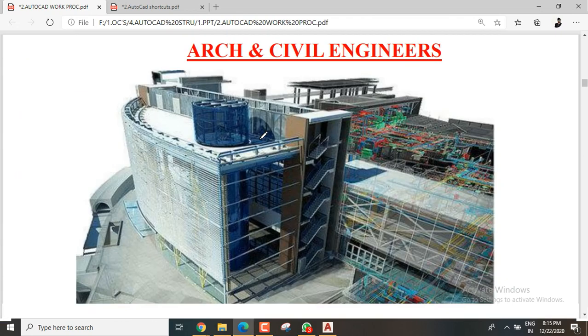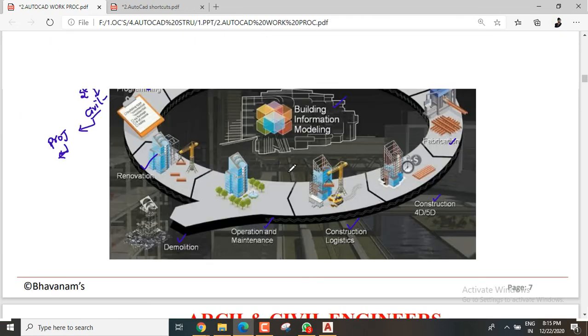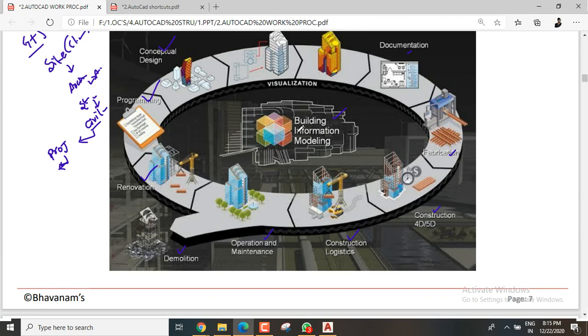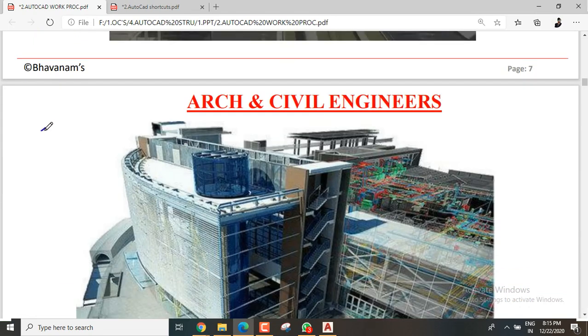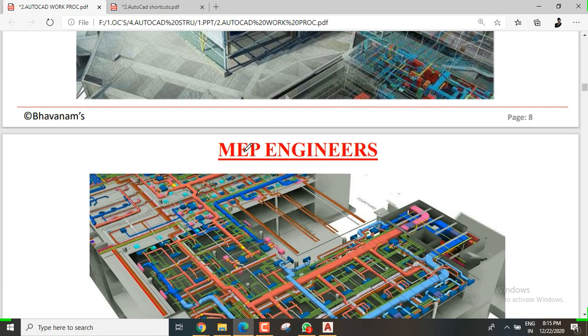Coming to the architecture, BIM is a vast subject actually. So let me demonstrate a few things. In BIM, building information modeling, a total of four types of engineers will work: the architect, which comes under civil, the structural engineers, and the MEP engineers.